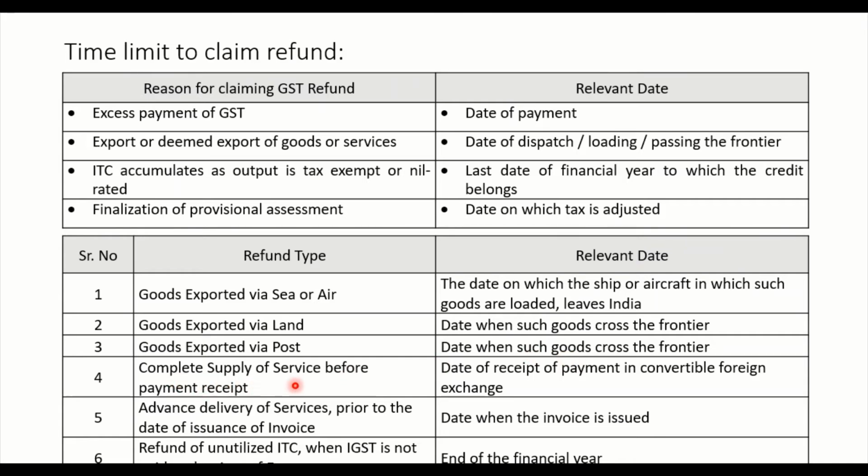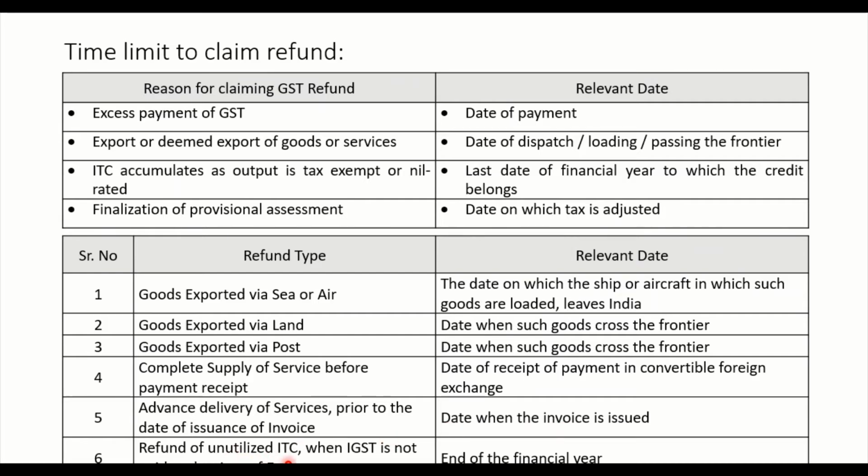For complete supply of services before the receipt of payment, we consider the date of receipt of payment in convertible foreign exchange, because for services the relevant date is the receipt of payment, where convertible foreign exchange is considered. Advance delivery of services prior to the date of issuance of invoice: in such cases, the date is when the invoice is issued.